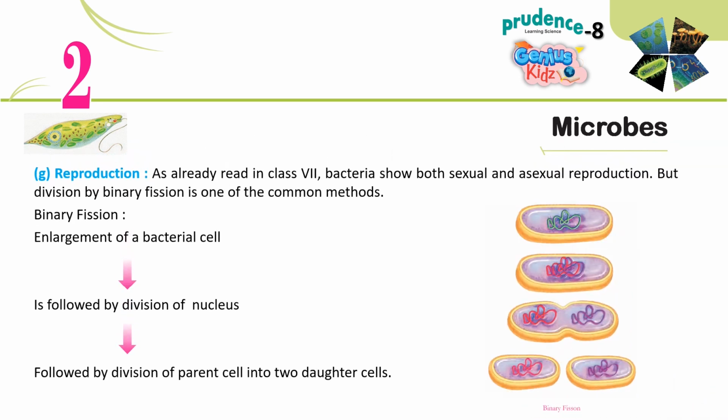G. Reproduction. As already read in class 7, bacteria show both sexual and asexual reproduction. But division by binary fission is one of the common methods. Binary fission. Enlargement of a bacterial cell is followed by division of the nucleus, followed by division of the parent cell into two daughter cells.